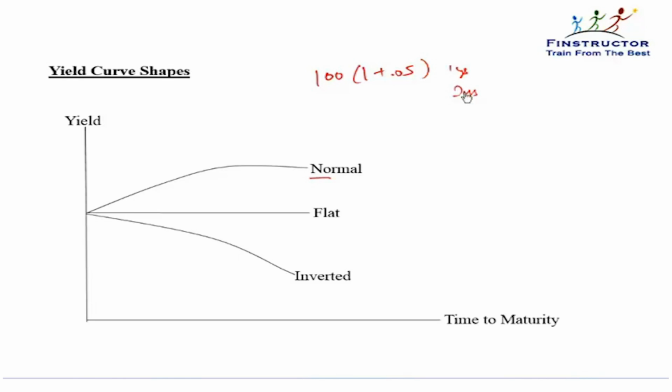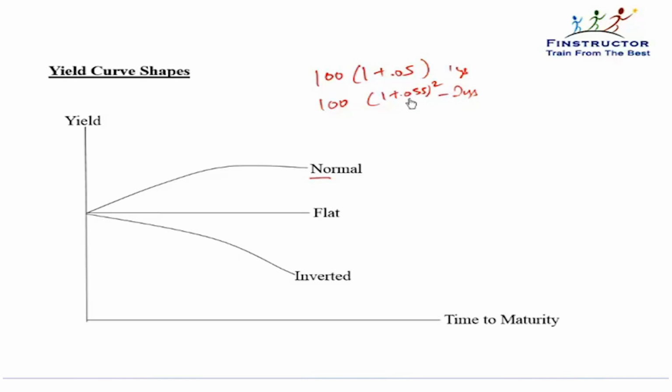Will that rate be higher or lower? Or will it be the same? Obviously, if I'm investing for 2 years, I'll get more interest. Even if the rate is 5%, I'm not doubting the compounding. I'm just asking, will the absolute rate itself change? May or may not. Generally, we have seen that people charge a slightly higher rate for lending longer.